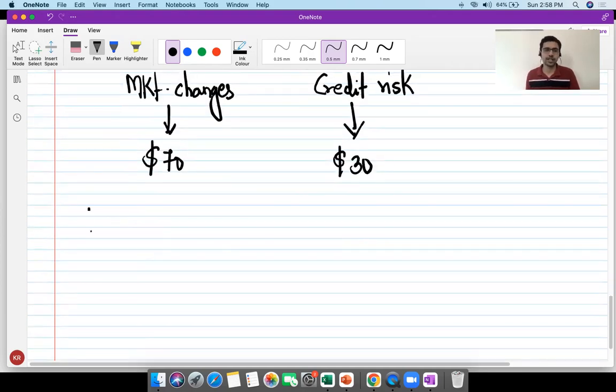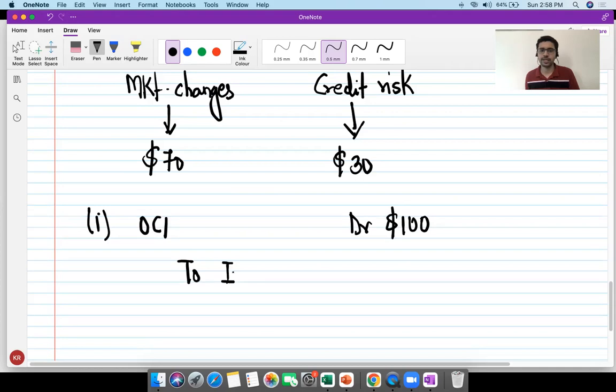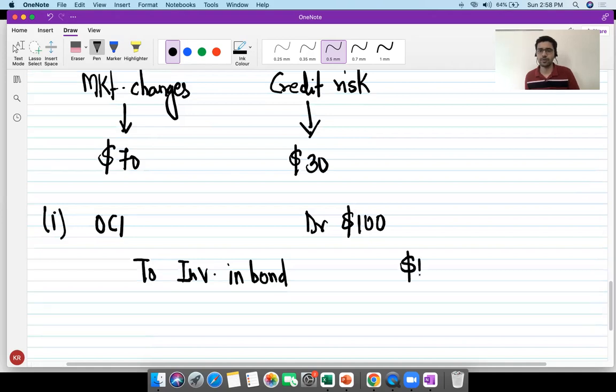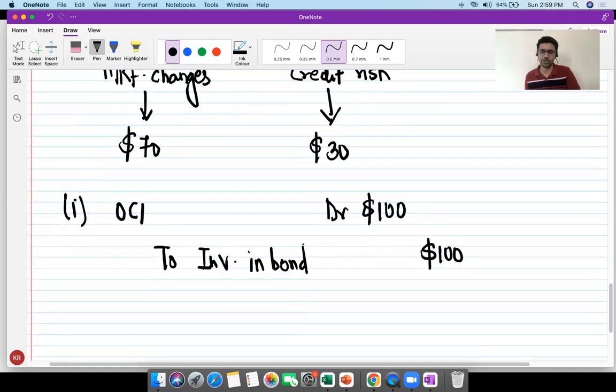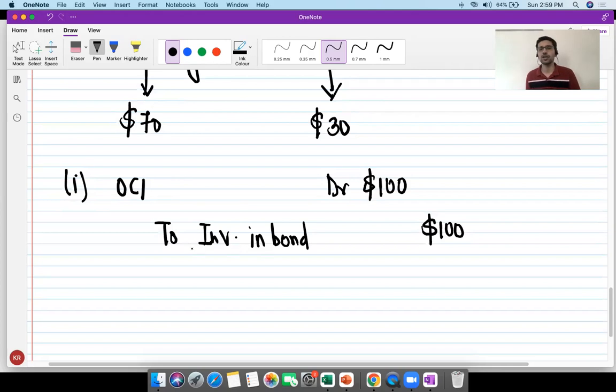The first journal that we are going to post is OCI debit of $100 to investment in bond. I originally purchased it for $1,000. Now I'm reducing that by $100 in my books of accounts. But out of this 100, $30 is attributable to credit risk.